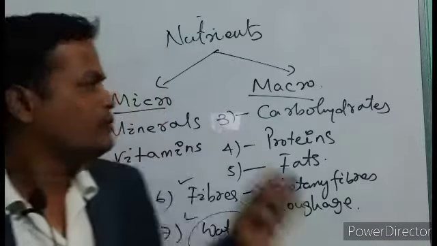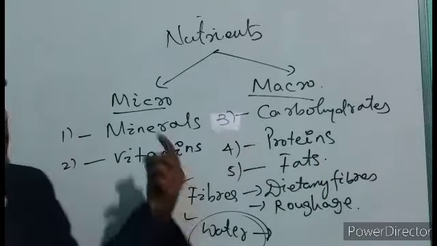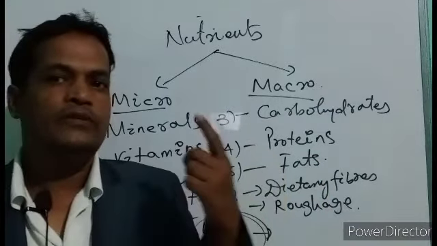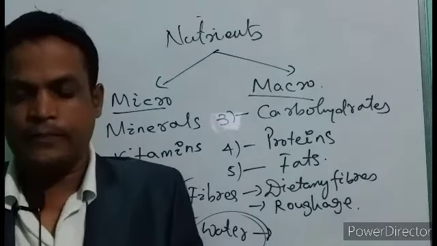Today we are going to discuss these nutrients: what are micronutrients and what are macronutrients. We will go into detail, but today we will discuss only minerals and vitamins of micronutrients.